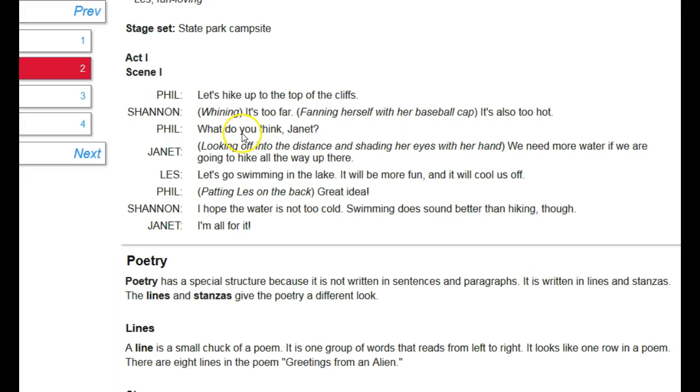Phil says, "Let's hike up to the top of the cliffs." Shannon, in a whining voice, says, "It's too far. It's also too hot." Phil says, "What do you think, Janet?" Janet says, "We need more water if we're going to hike all the way up there." Les says, "Let's go swimming in the lake. It will be more fun. It will cool us off." Phil says, "Great idea." Shannon says, "I hope the water's not too cold. Swimming does sound better than hiking, though." And Janet says, "I'm all for it."